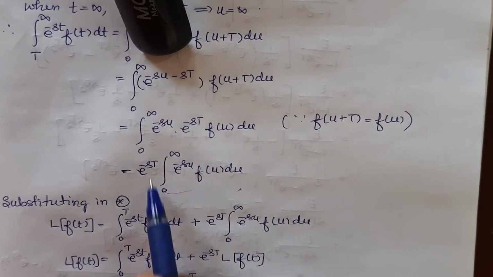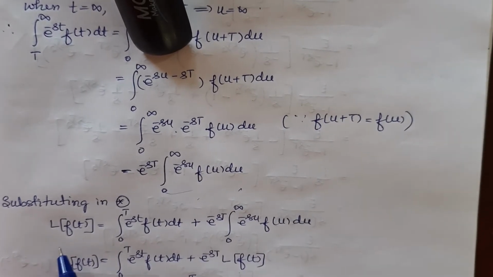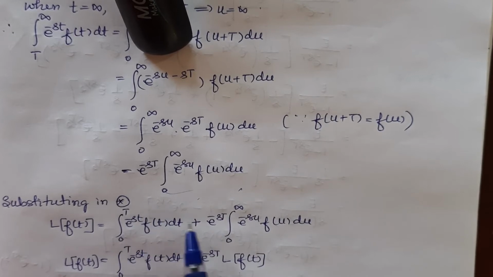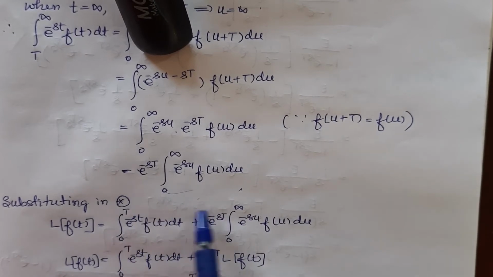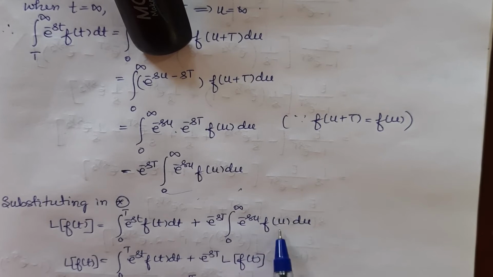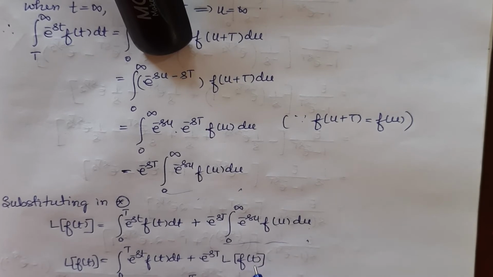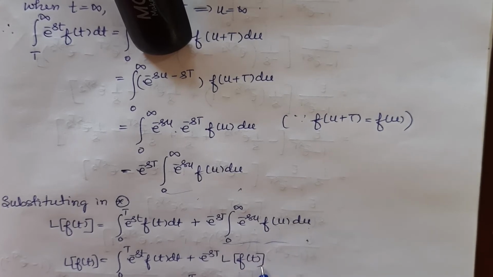We will substitute this integral in my star equation, so that L of f of t is this integral, which we did not change in star, plus I will substitute this one for the second integral: e power minus st integral 0 to infinity e power minus su into f of u du. Now this exactly is the definition for L of f of u, integral 0 to infinity e power minus st f of t dt. We will call it L of f of t.